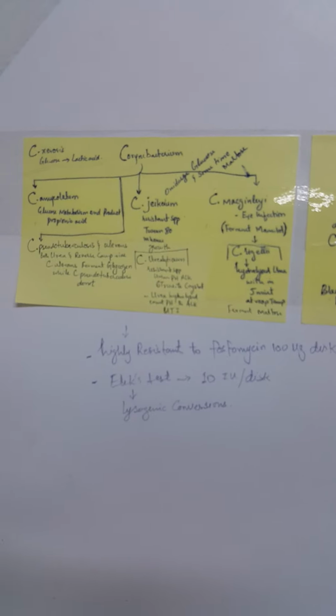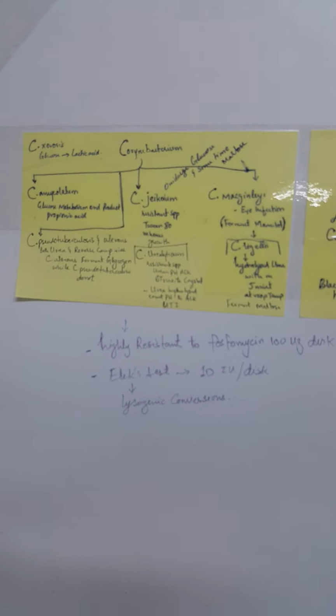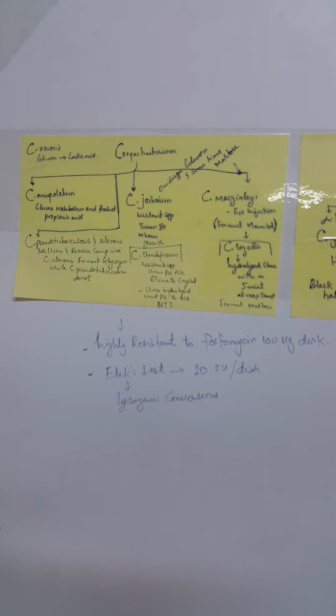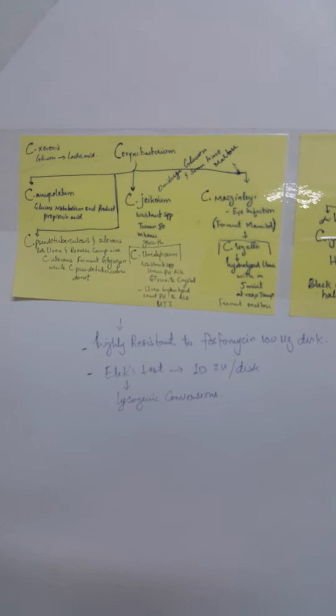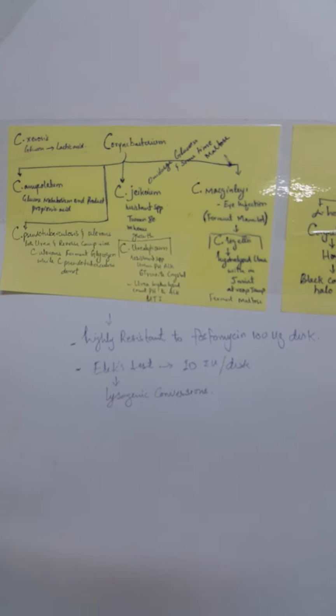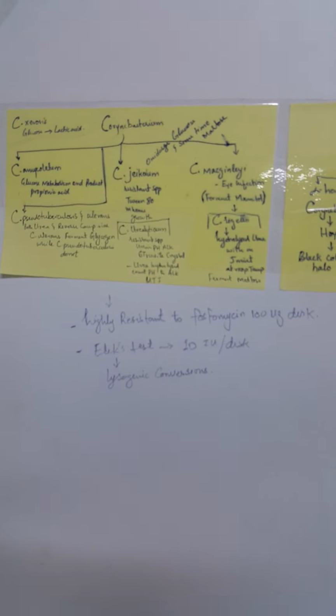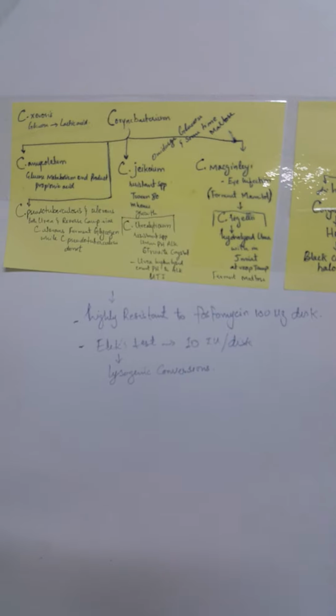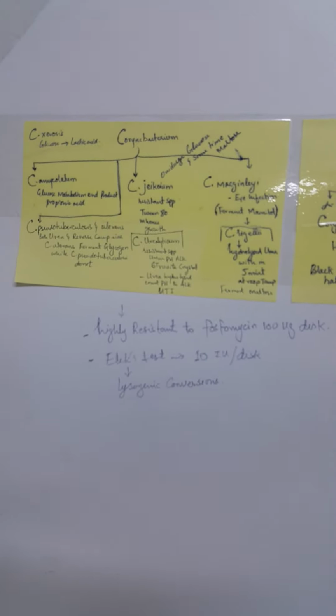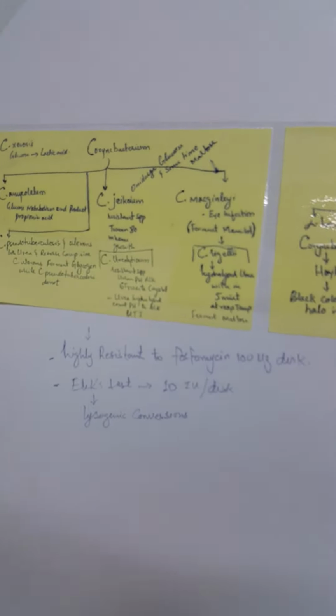The two other organisms, Corynebacterium pseudotuberculosis and Corynebacterium ulcerans, are both positive for urea and reverse CAMP. C. ulcerans ferments glycogen, while C. pseudotuberculosis does not. So this is the only identification difference.